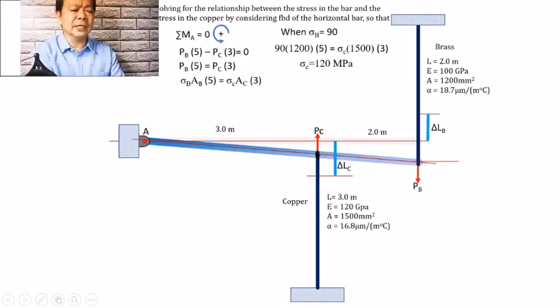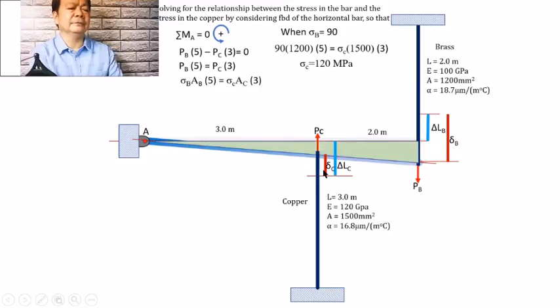Now, let us try to find out what this deformation is, from here to here. So, this deformation shall be the deformation of what? The deformation of the copper due to P sub C. Whereas, from this point to this point, because earlier there was a cleaner here, right, up to there, shall be called what? The deformation of the brass due to P sub B. Right? So, what we need is the relation among these four. What relation is there among those four? So, let us try to find out.